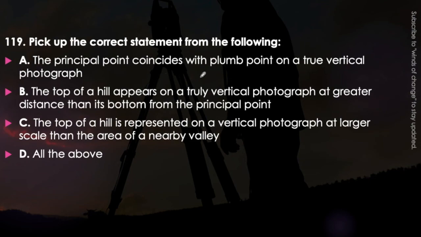Next question. Pick up the correct statement from the following. The principal point coincides with the plumb point on a true vertical photograph. The top of the hill appears on a truly vertical photograph at greater distance than its bottom from the principal point. The top of the hill is represented on a vertical photograph at larger scale than the area of the nearby valley, or all of the above.